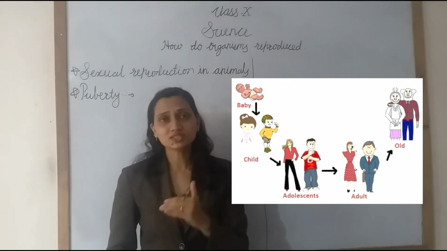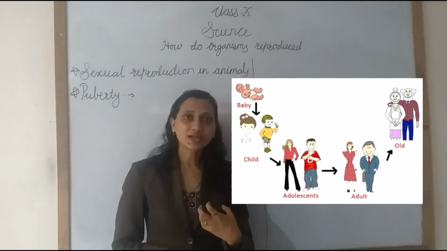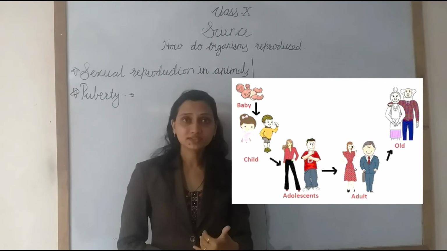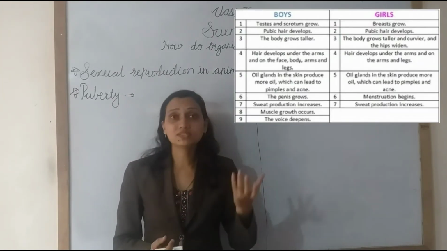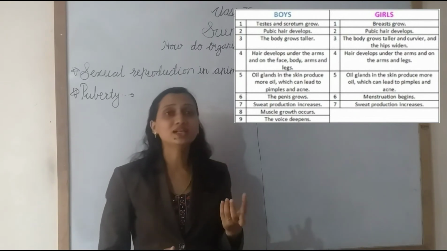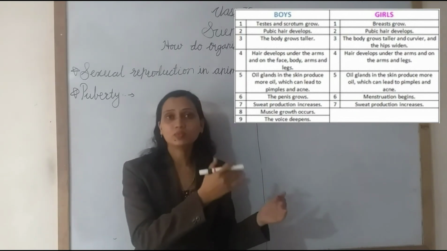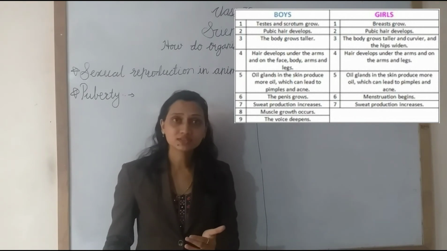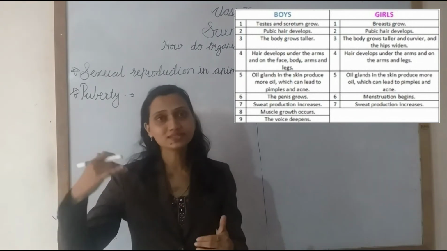Which changes occur in this adolescence period? We know that there are changes in height, changes in body shape, development of some glands, some sweat glands also develop, and then development of the secondary sexual characters. All these changes occur in the adolescence period.